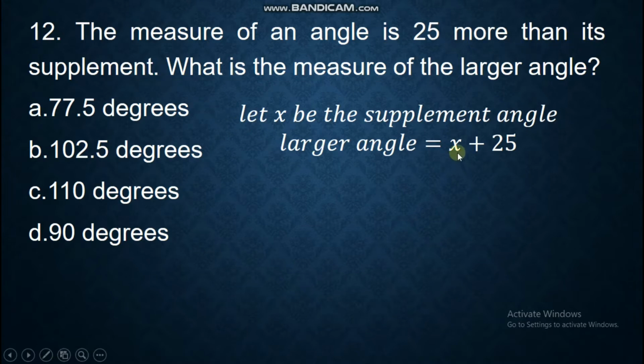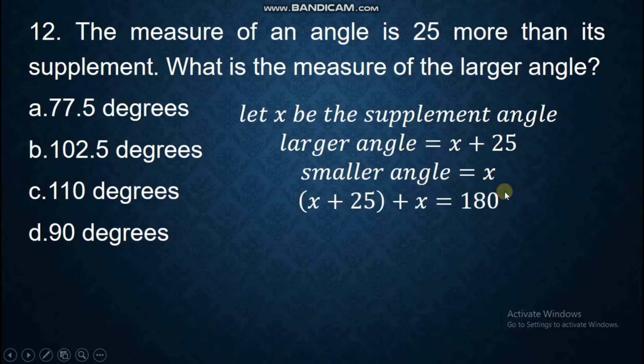So the supplement is X, you add 25. So we can easily define this angle since the supplement is already defined in terms of X. Now we have the smaller angle, which is X, because that is the supplement.